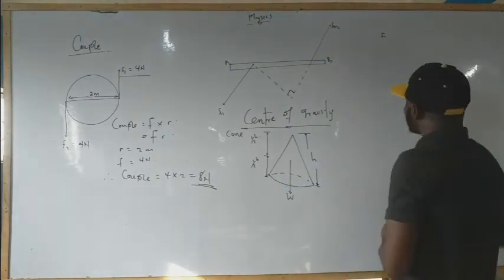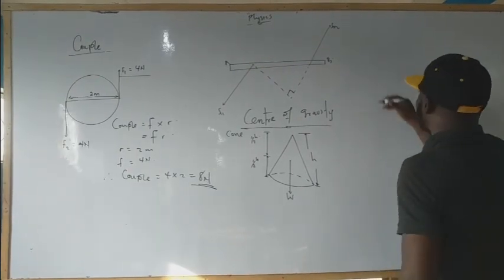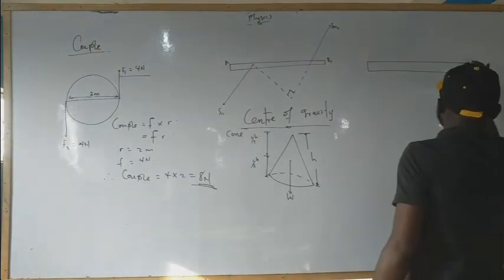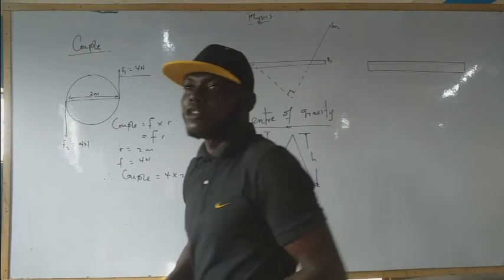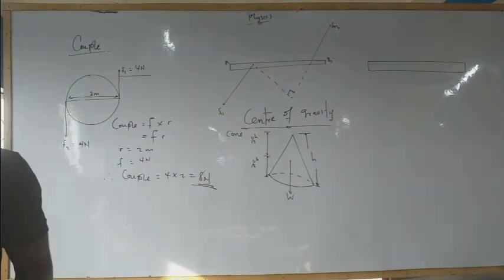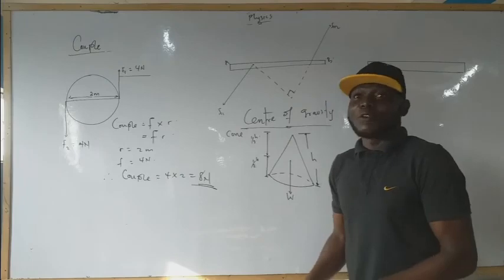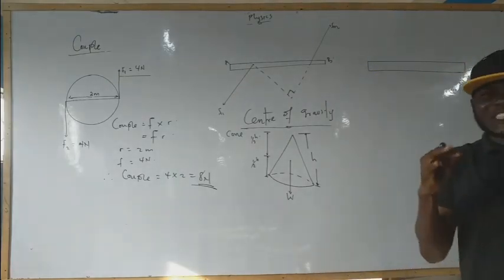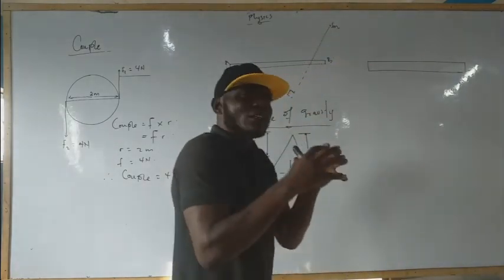What about if you have something like this? We have a meter rule. Normally, the length of a meter rule is 100 centimeter. So if the length of a meter rule is 100 centimeter, we know that the weight of the meter rule will be at the center.